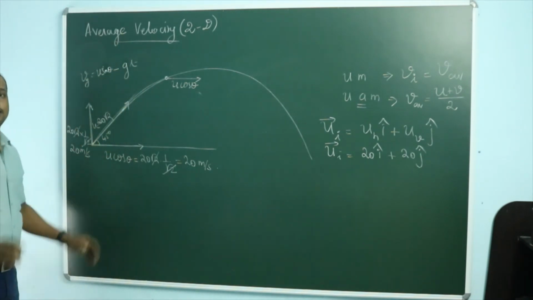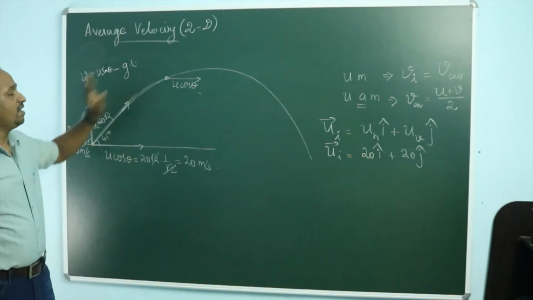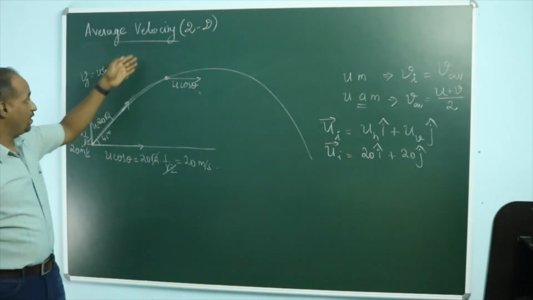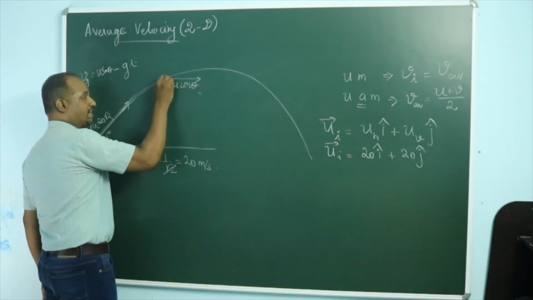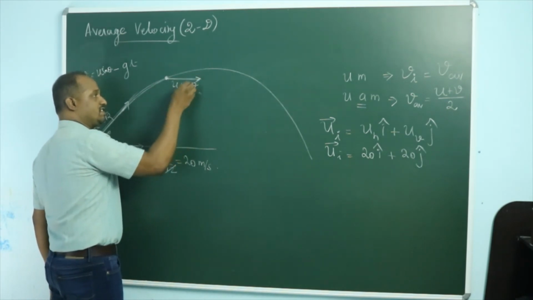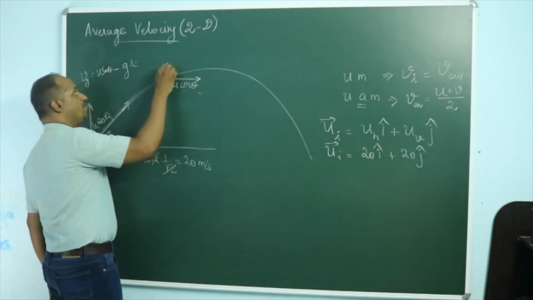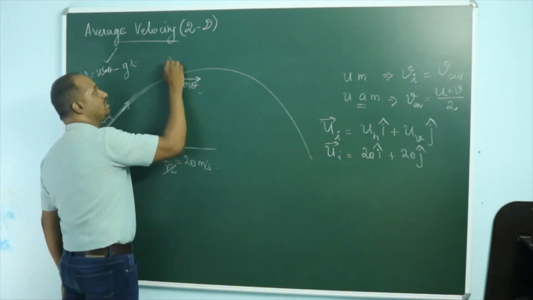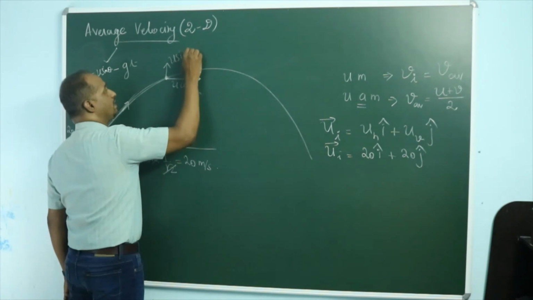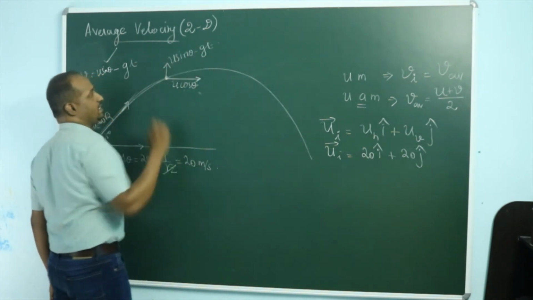This is the general expression for the vertical velocity after t seconds. After some time the projectile is here, its horizontal velocity is still u cos theta, but vertical velocity is governed by this relation, u sine theta minus gt.